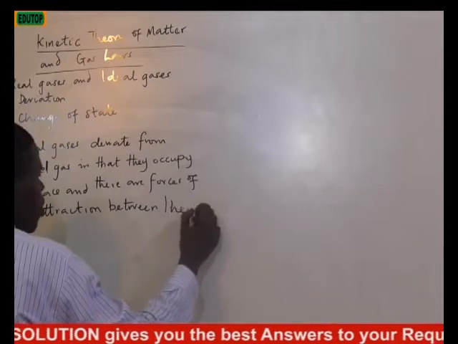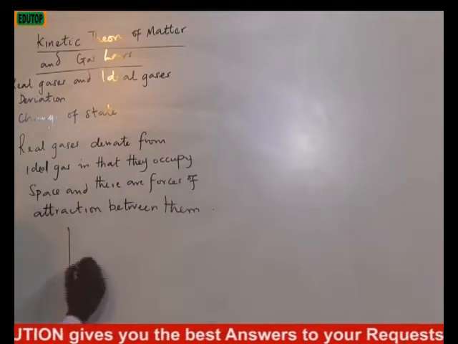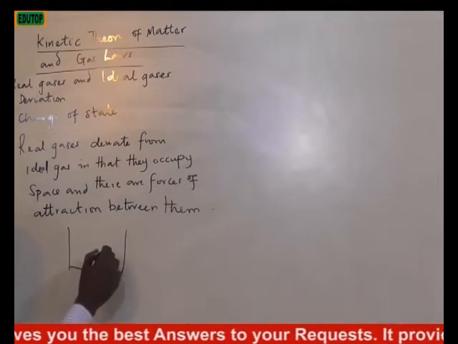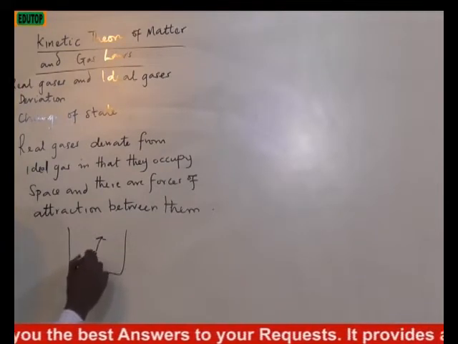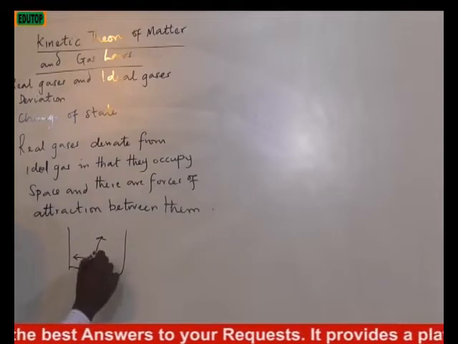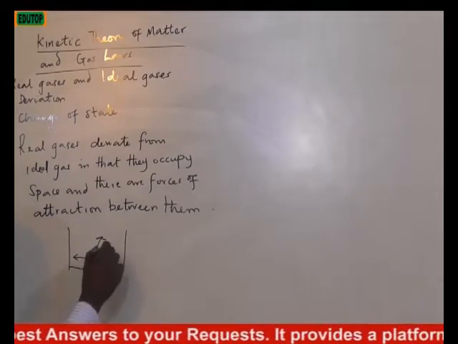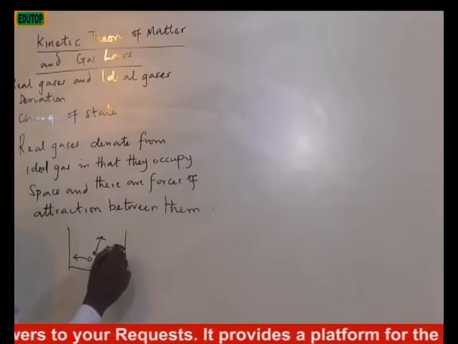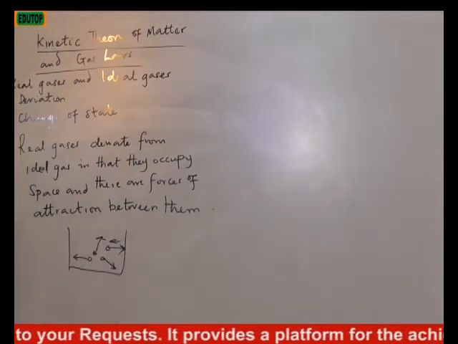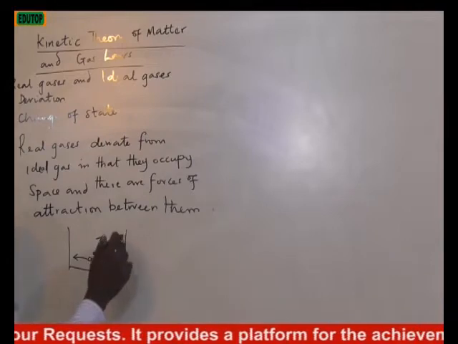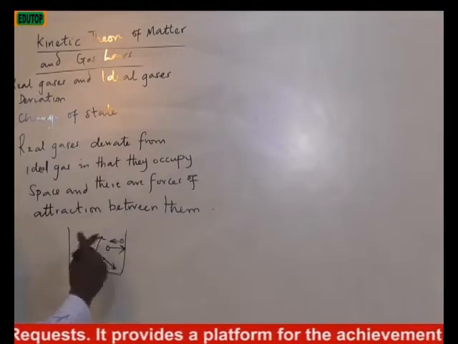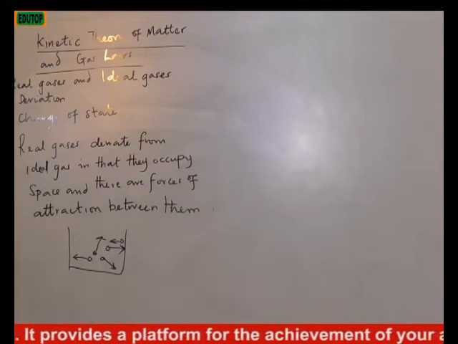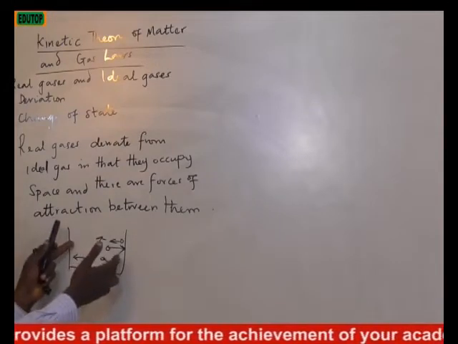That is why when you have them in a containing vessel, they tend to move about randomly without a preferred pattern, striking the wall of the container and rebound. So it is on that note that we can deduce that real gases will definitely deviate from ideal gas simply because they occupy what?